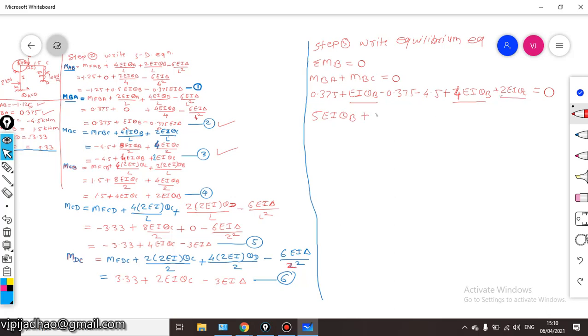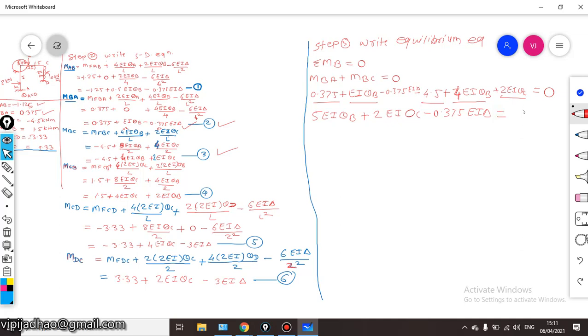Then this was minus 0.375 EI delta, so this will be minus 0.375 EI delta, and add these 2 terms, that is 0.375 and minus 4.5, so this will be 4.125.